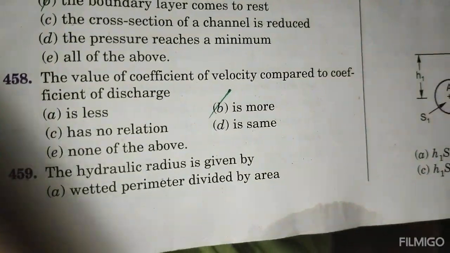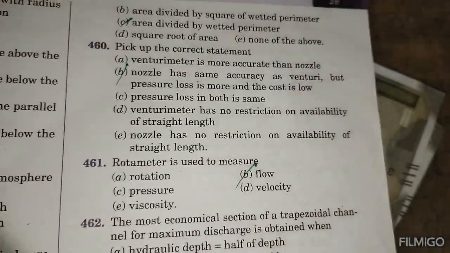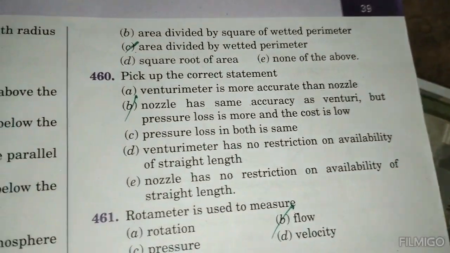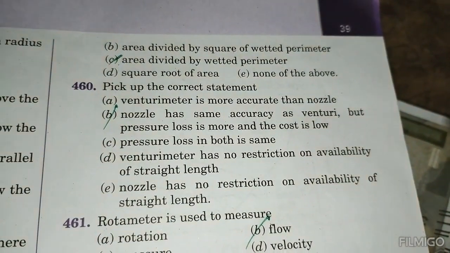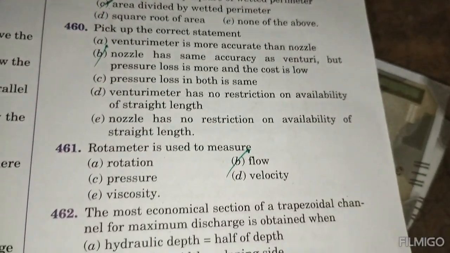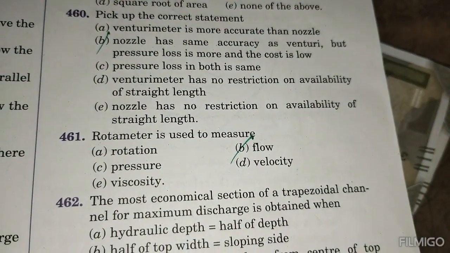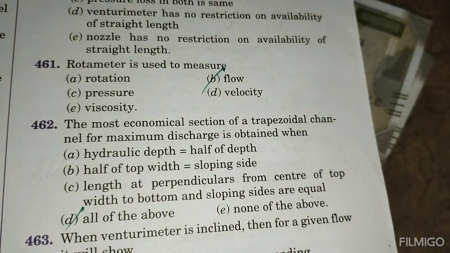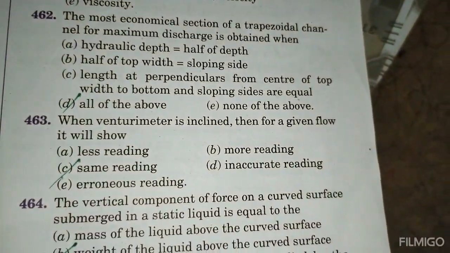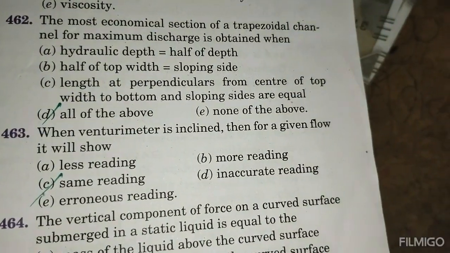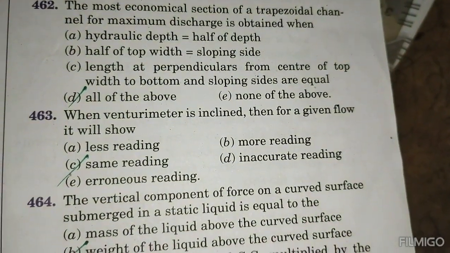The hydraulic radius is given by area divided by wetted perimeter. Pick up the correct statement. Nozzle has the same accuracy as venturi. Pressure is lost more than the orifice meter. A rotameter is used to measure flow. The most economical section of a trapezoidal channel for maximum discharge is obtained when all of the above. When a venturimeter is inclined, then for a given flow the reading is the same.